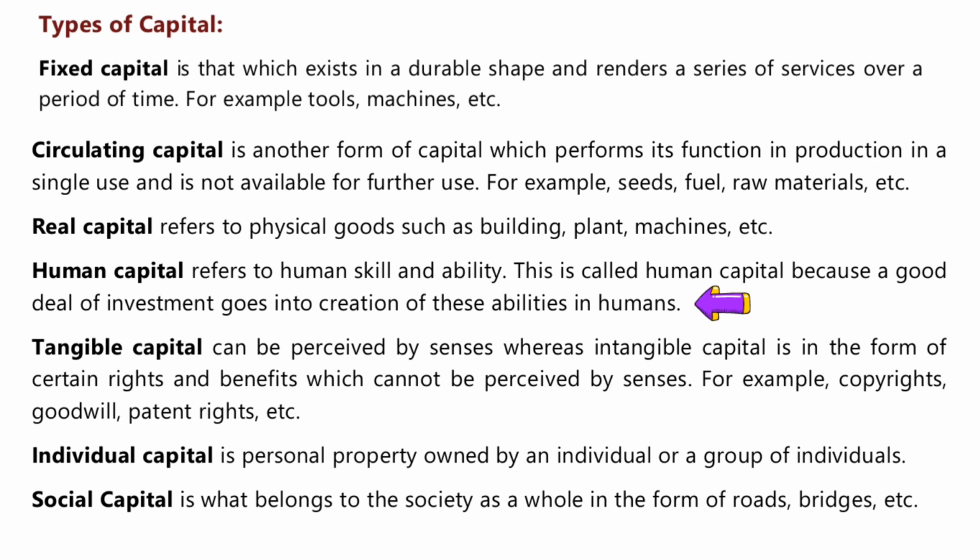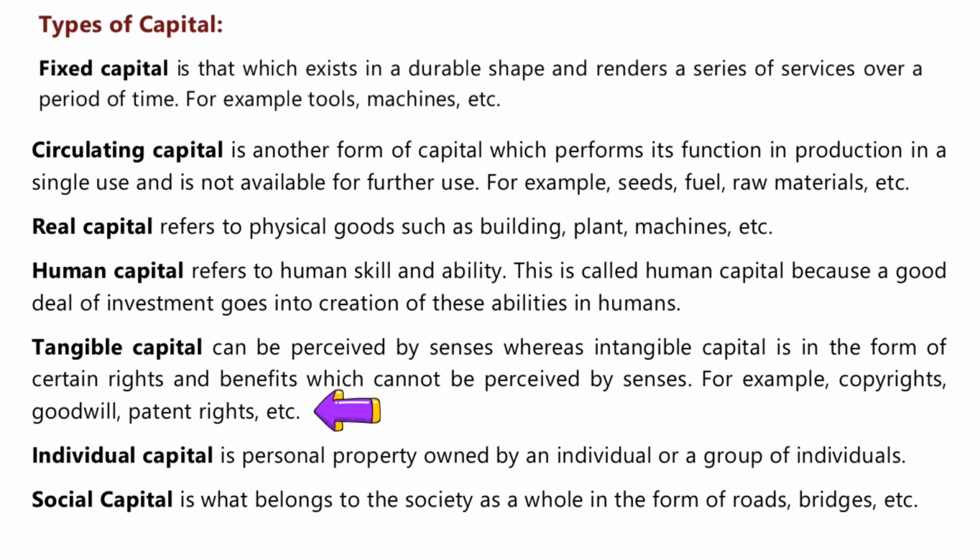Next is human capital. Human capital means it is the skill and ability of human beings. That also is considered to be capital because it doesn't exist in every other human being. A skill of making things and the ability of making pottery is there in the potter who is able to make pots. So his skill is also called as a capital, and it is human capital.